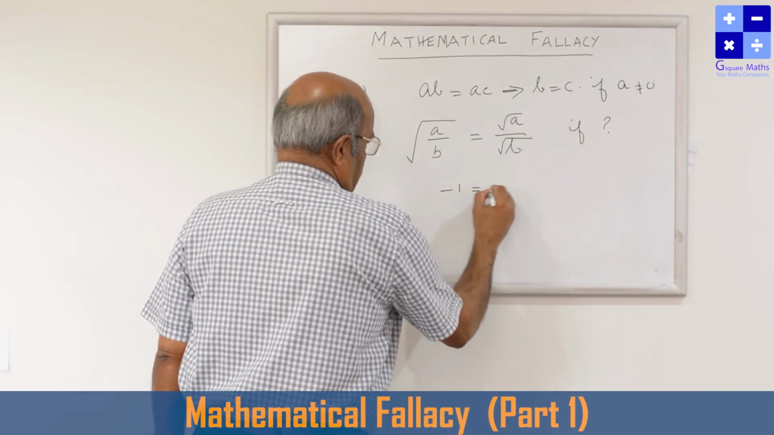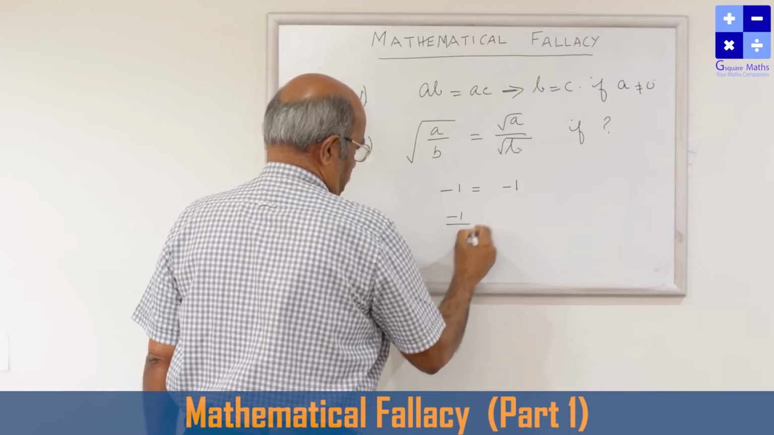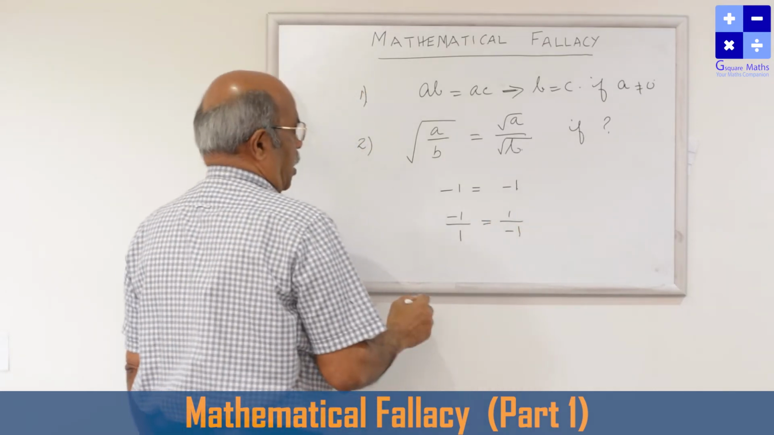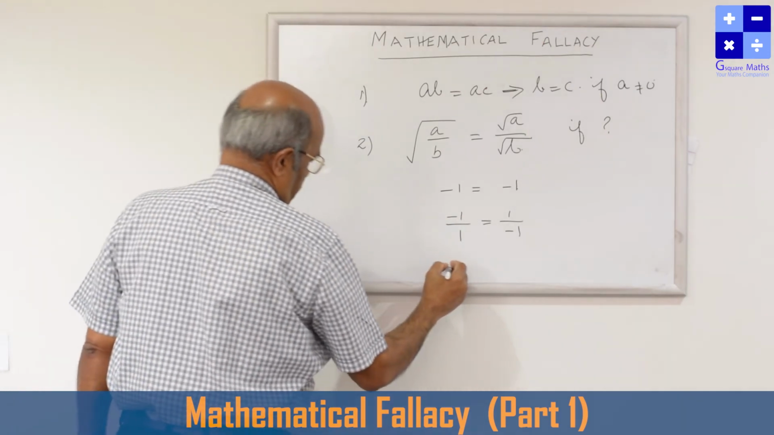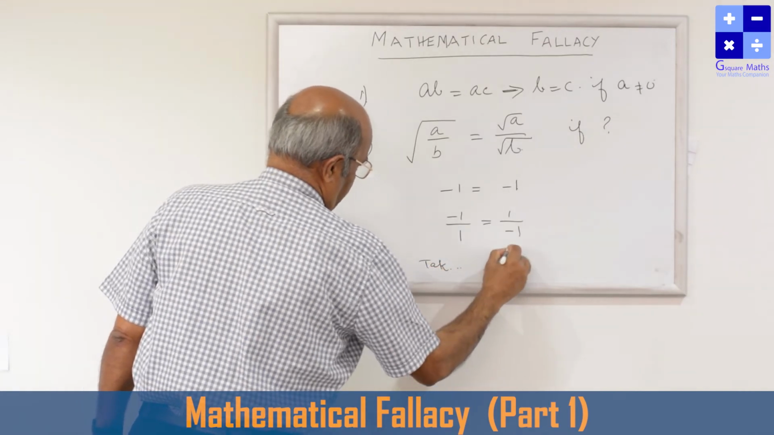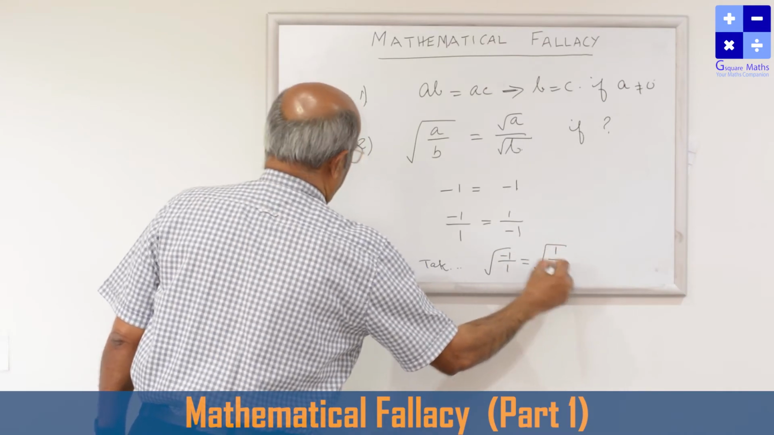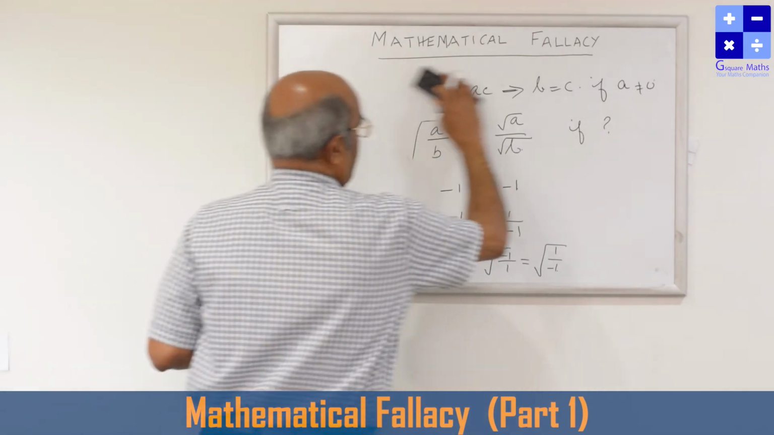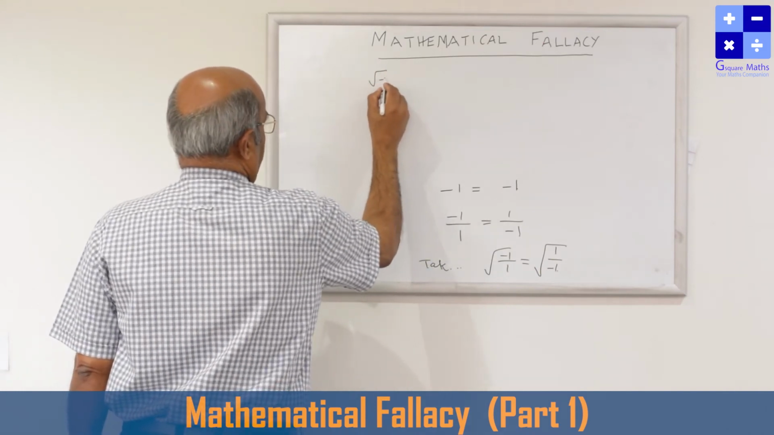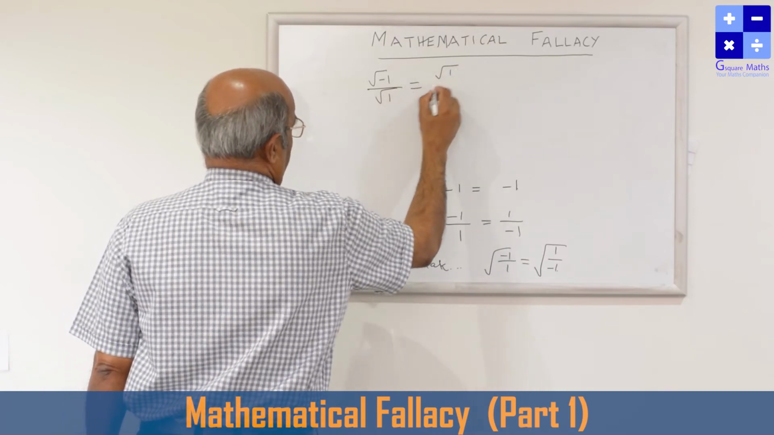Minus 1 is equal to minus 1. Therefore, minus 1 by 1 is equal to 1 by minus 1. Take square root on both sides. Root of minus 1 by 1 is equal to root of 1 by minus 1. This implies root of minus 1 by root 1 is equal to root 1 by root minus 1.